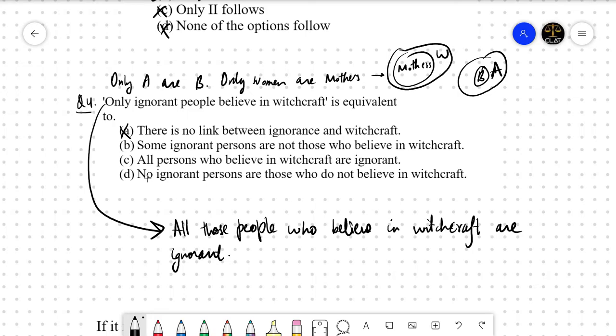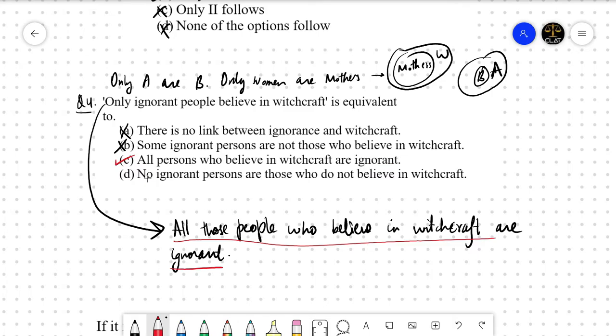Okay. Some ignorant persons are not those who believe in witchcraft. It is not equivalent to that all those people who believe in witchcraft are ignorant, right? It is basically saying that some ignorant persons do not believe in witchcraft. Yes, I know. We have to find that particular option which says that all those people who believe in witchcraft are ignorant. And option C does so, right? Option C says so. All persons who believe in witchcraft are ignorant.